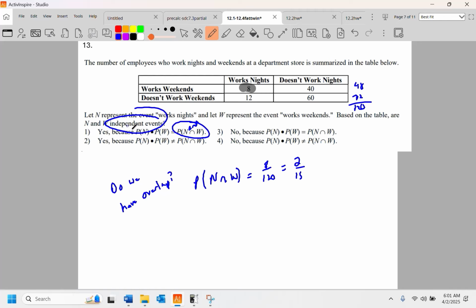All right, so this right here is an independent formula, okay? So the probability of nights is going to be 20 in 120, and the probability of working on the weekend is going to be 48 in 120. Anyways, what's that reduced to here? We got 10 over 12, 5 over 6, 24 over 30, 12 over 15.